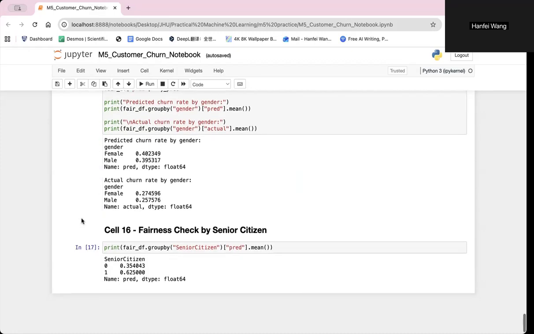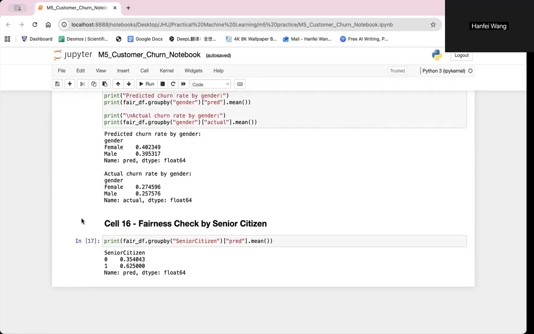Overall, this project demonstrates how machine learning can be used to predict customer churn while maintaining model interpretability and fairness awareness. The model achieves reasonable predictive performance and provides useful insights into the key factors that influence customer churn.